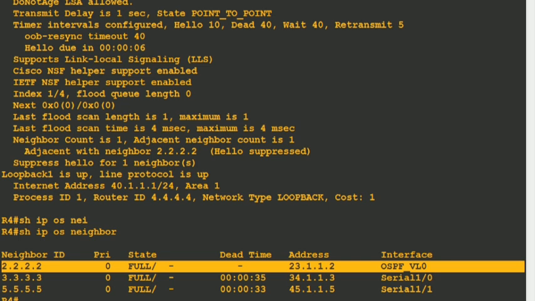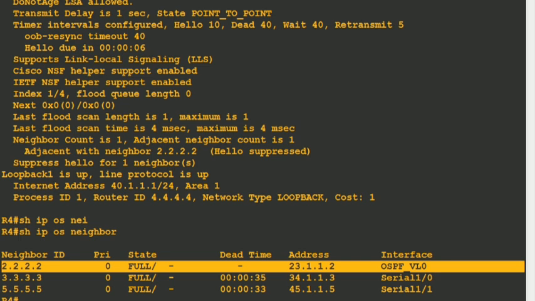Whenever you configure any link as a demand circuit, hellos will always be suppressed just to reduce bandwidth utilization. But remember that till the formation of neighborship, it will keep sending hello packets. Once neighborship comes up, it will suppress hello packets. As we saw, first of all they exchanged unicast hello packets, but after formation of neighborship they stopped sending any type of hello packet. Have you understood it or not, Piyush? Yes, sir.